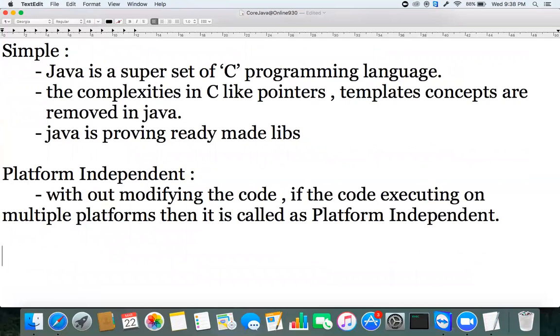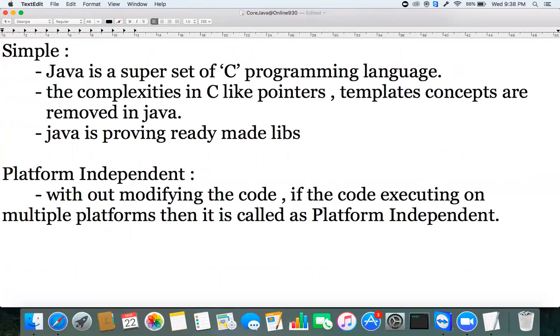This is what exactly platform independent is. Without modifying the code, if the code is executing on multiple platforms, then it is called platform independent.